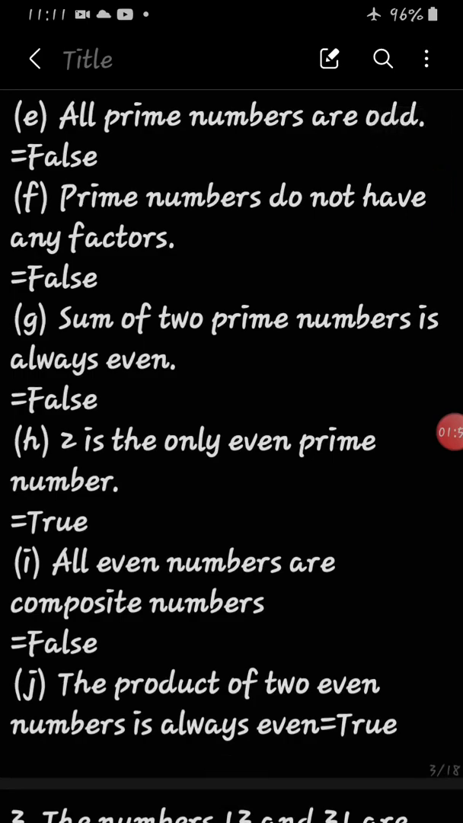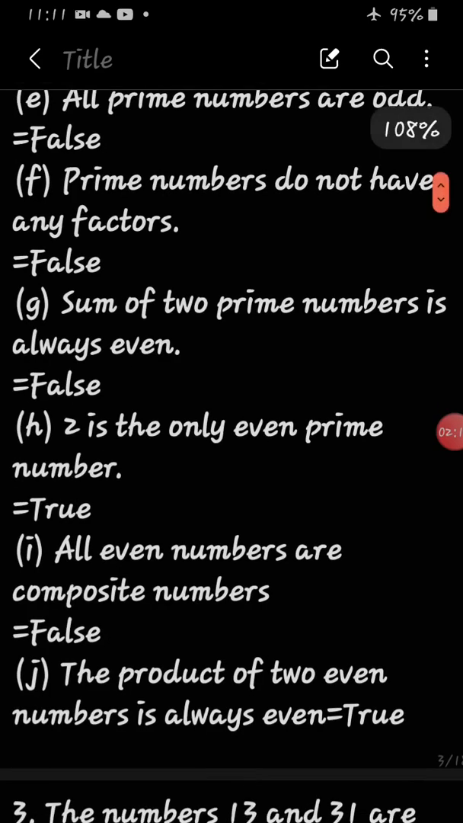Remember that. Then, all even numbers are composite numbers. So that is also not true. Suppose another example, you take 4. All even numbers, like 2, 4, 6, they say that all even numbers are composite numbers. But 2 is a number which is prime also. It is a prime number and an even number also. So it is said that all even numbers are composite. That is why it is false.